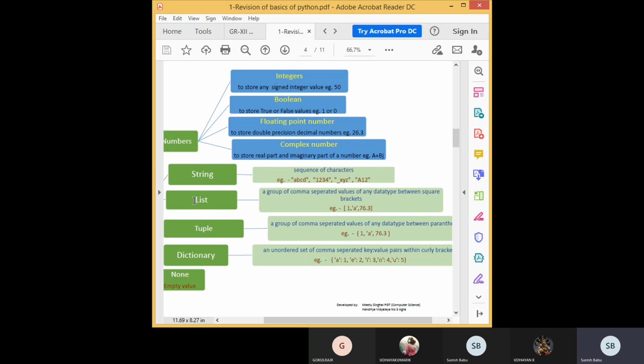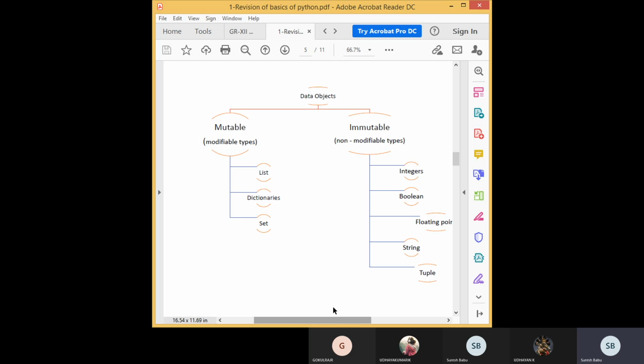So the list is mutable. Mutable means we can change values present in the list. But a tuple is immutable. We cannot change items present in the tuple. Another data type is a dictionary. This is a key value pair enclosed by curly braces. You can see the brace type, the bracket type is there. So students, clearly understand these types.